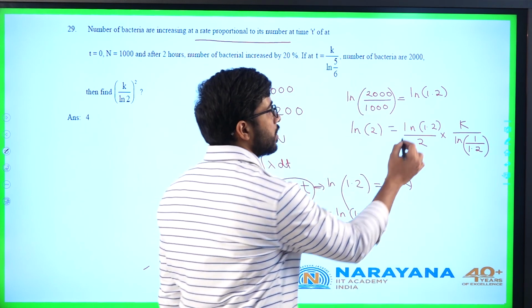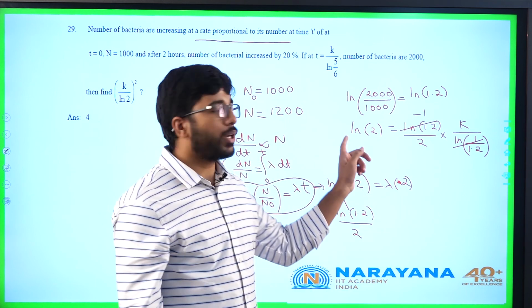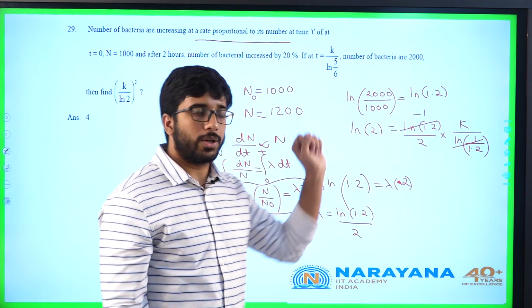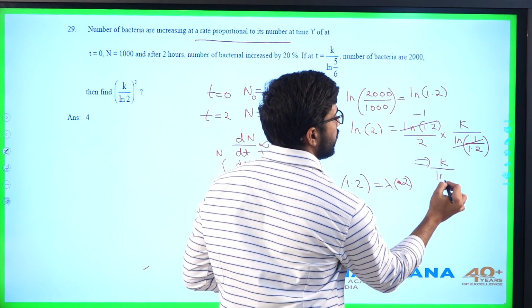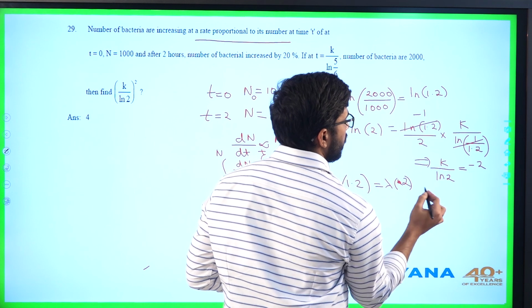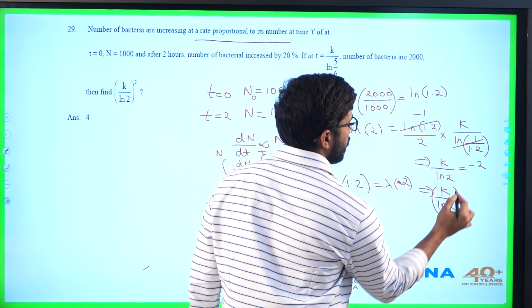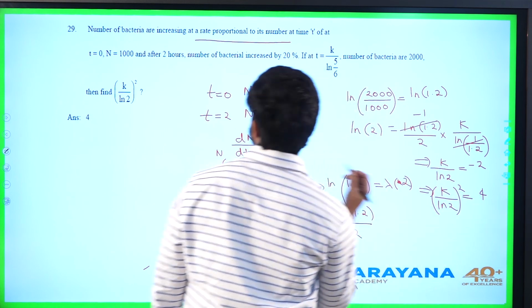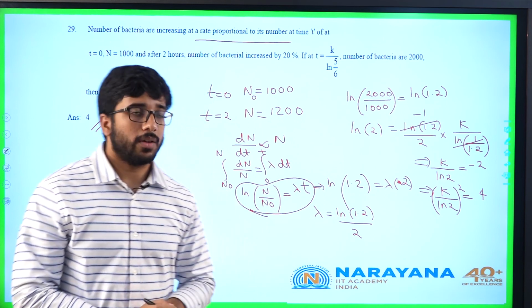So, this ln 1.2 and this get cancelled, I will get a minus 1. So, I am getting ln 2 equals minus k by 2. So, what is k by ln 2? K by ln 2 is equal to minus 2. So, k by ln 2 whole square was 4. Answer is 4. So, this is the last question we have.